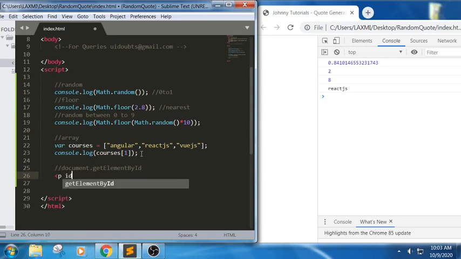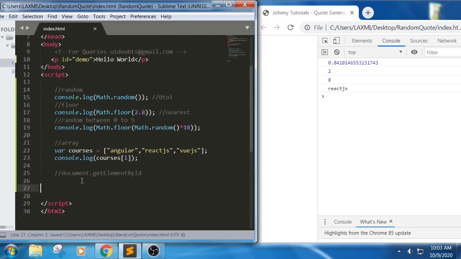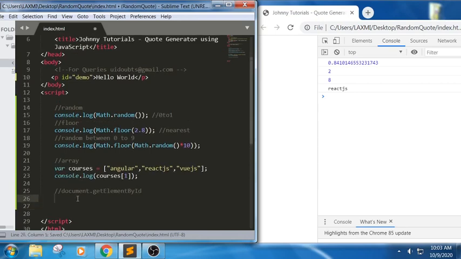Suppose I have written something like this: p with id equals demo. Sorry, this is the HTML part. In this demo paragraph, I have written hello world. If I want to read this element and change the data from hello world to Johnny Tutorials, then I can write something like this.